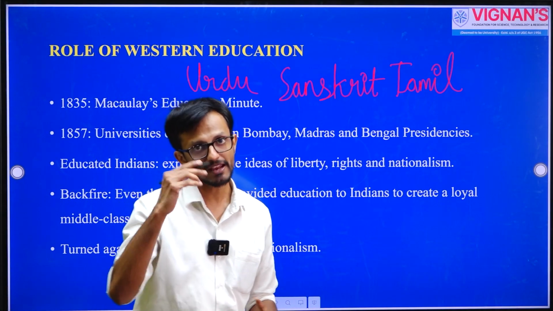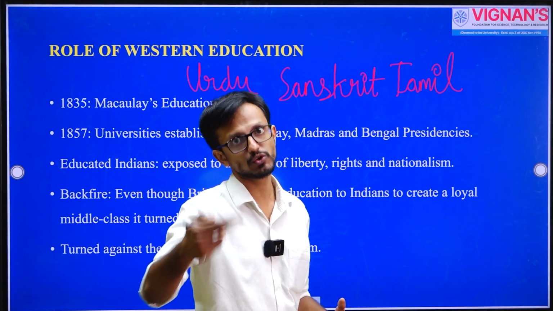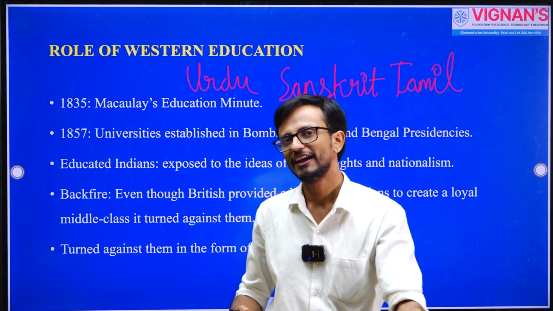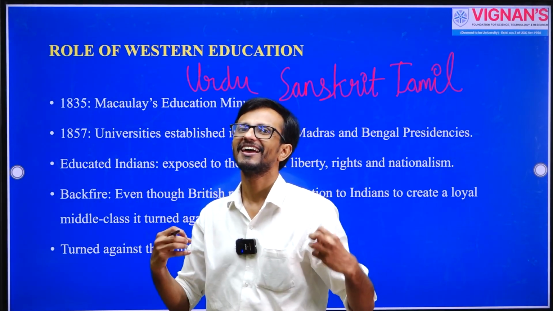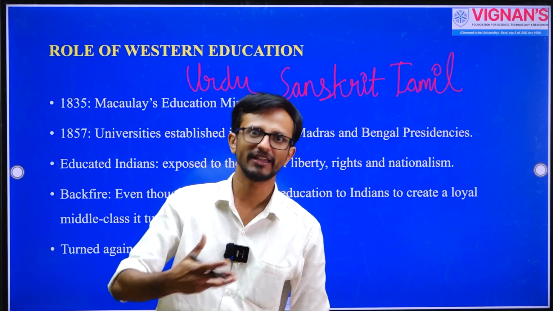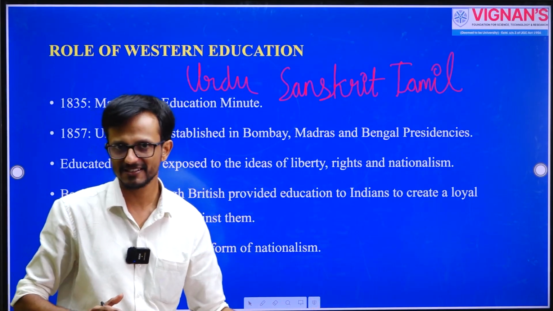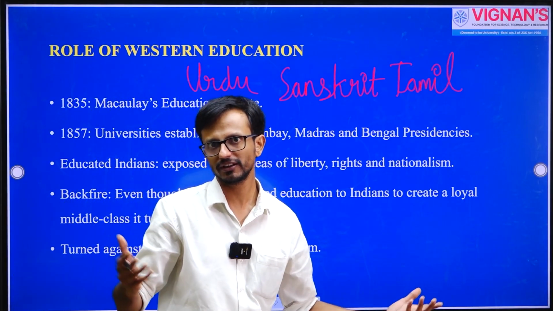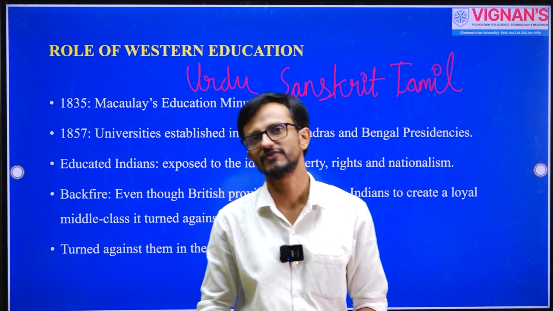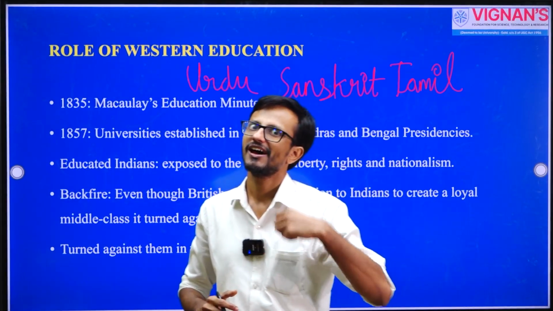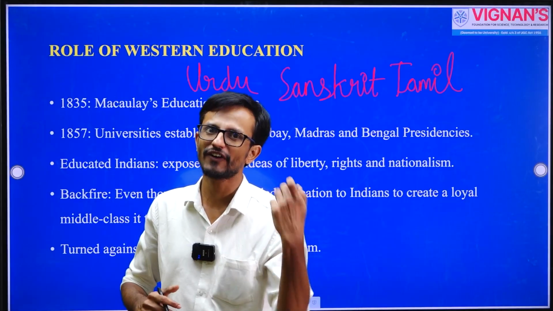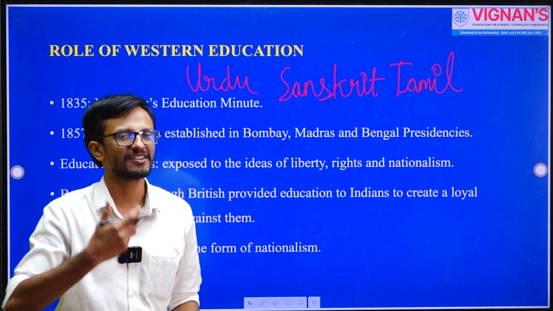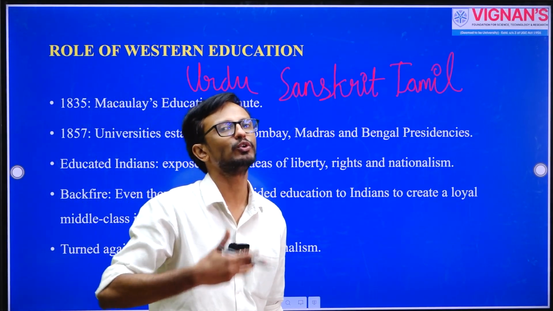The main purpose of giving education to the natives was to create a loyal subject population among Indians. We had discussed this also during the consequences of the revolt of 1857, that the British were trying a strategy of appeasement, and education was one of the means through which they could do it.